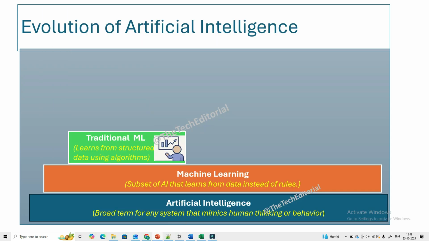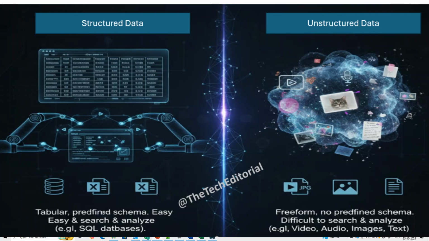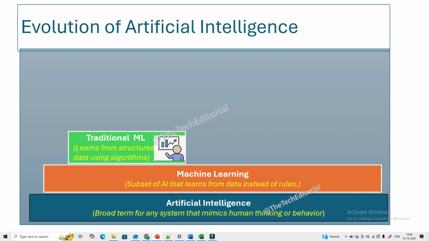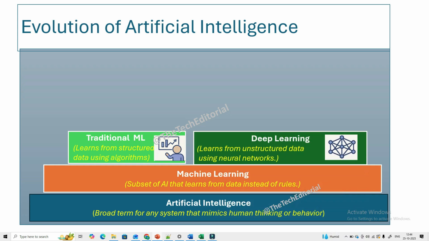Machine learning can be categorized into two types. The first one is traditional ML, where the machine learns from structured data, like data in tabular format, having columns and rows, right? At this level, the learning still depends quite a bit on humans, who decide which features, attributes, or data points are important. So there were algorithms like decision tree, random forest, and linear regression, which then use those inputs to find the pattern and make predictions. Traditional ML is powerful, but it still needs a human hand to guide what the machine should focus on.